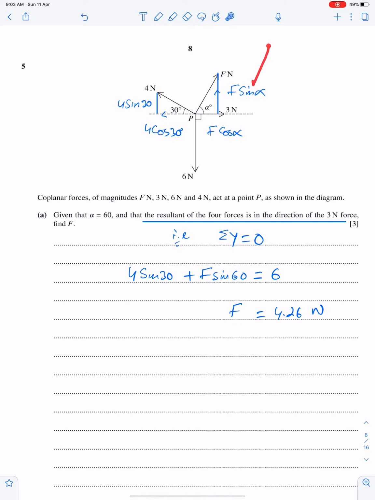So F sine alpha, which is F sine 60 in fact, plus 4 sine 30 must be 6 newtons, meaning upward components are equal to downward components. This means sigma y is 0. So with the help of this equation, we can easily get F. F is 4.26.